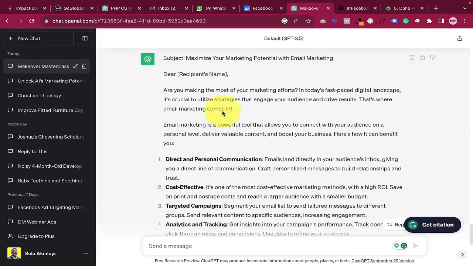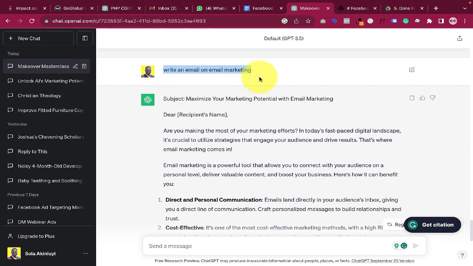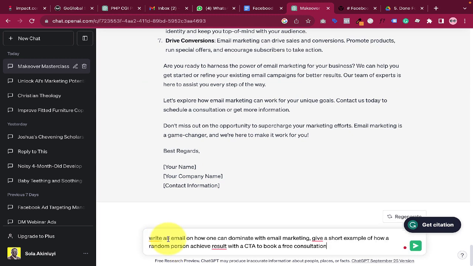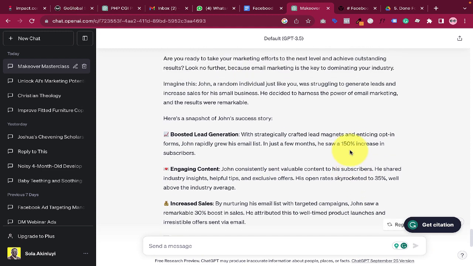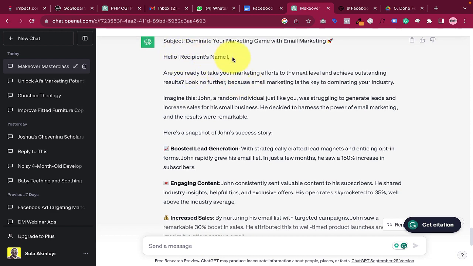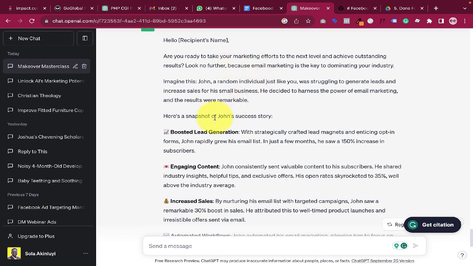But if you copy this particular prompt, now what I'm typing here is what we call a prompt, okay? And then I paste here and say, write an email on how one can dominate with email marketing. Give a short example of a random person achieving results with a CTA to book a free consultation. Now, CTA means call to action, okay? So let's put that in. Now, can you see this would definitely be better than before? All right, so it says dominate your marketing game with email marketing. Hello, this will mention the name of the recipient. Are you ready to take your, and so on.